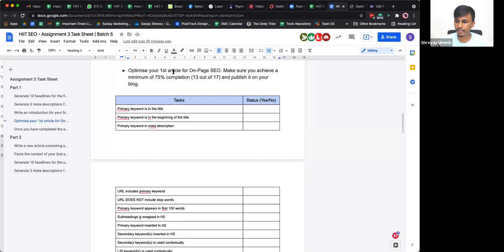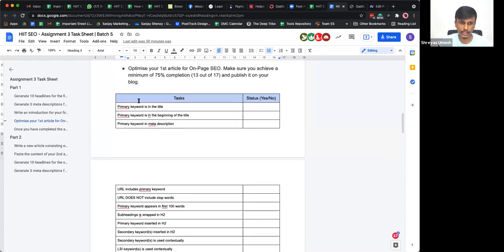So relevancy is the first factor here, and on-page SEO is something that we do for making sure that the relevancy is right up to the mark, so that Google identifies your content to be very relevant to the user query that is being put out in Google search. So make sure you use the primary keyword in the title. This is a must, guys. Primary keyword in the title.